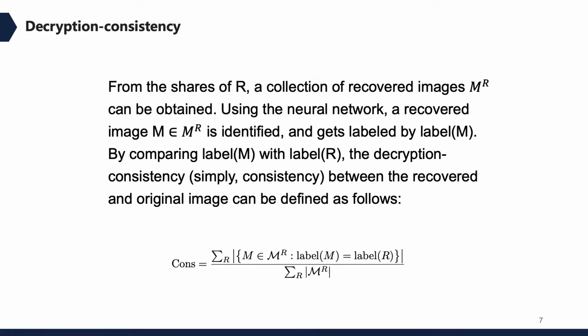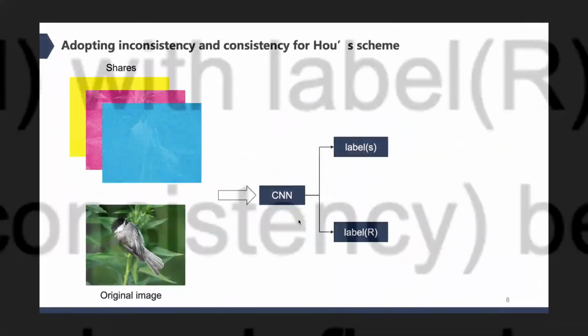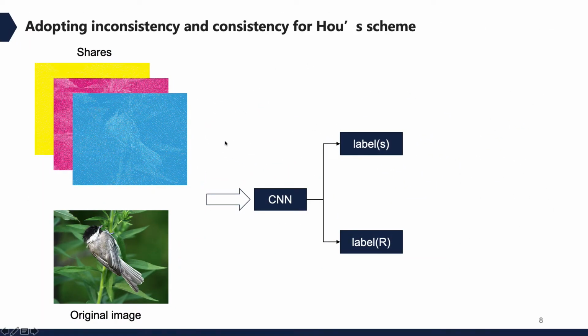Then it's about decryption consistency. Through the neural network, we can get the label of the recovered image, denoted as label M. By comparing label M with label R, the decryption consistency between the recovered and the original image can be defined as follows. After introducing the two criteria, I'll talk about how to adopt inconsistency and consistency for schemes. I take the Host scheme as an example.